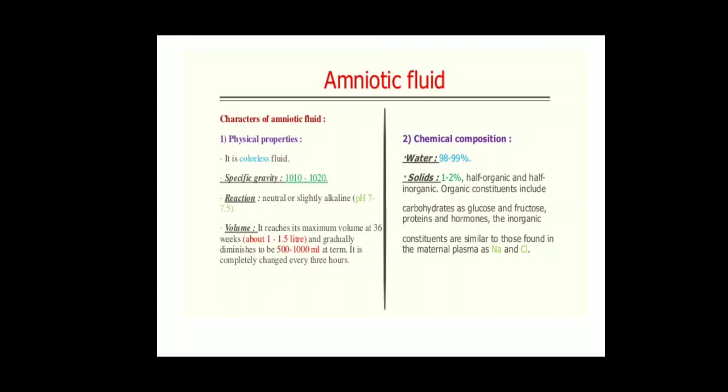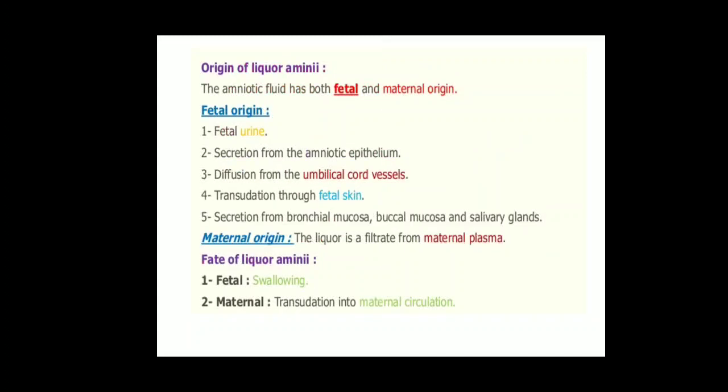Next, the chemical composition of the amniotic fluid. The amniotic fluid consists of water, around 98 to 99% water only, and other than that it contains solid materials like organic constituents such as carbohydrates, which include glucose and fructose, proteins, and hormones also.